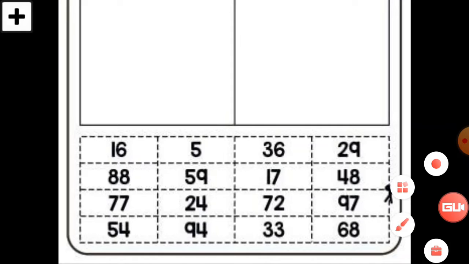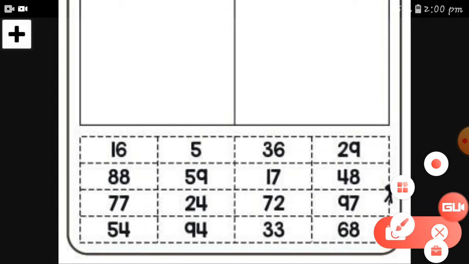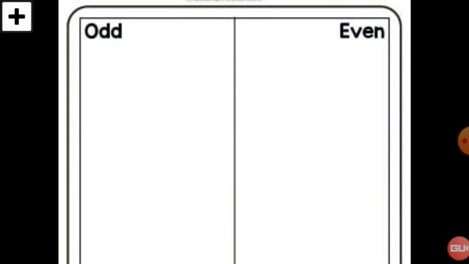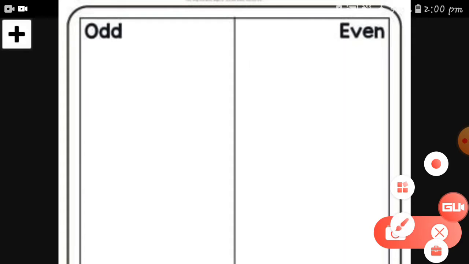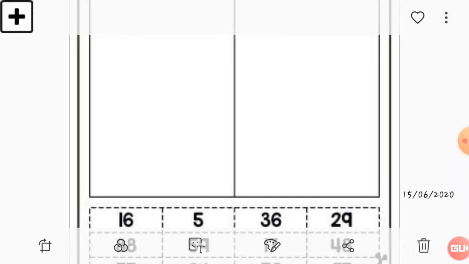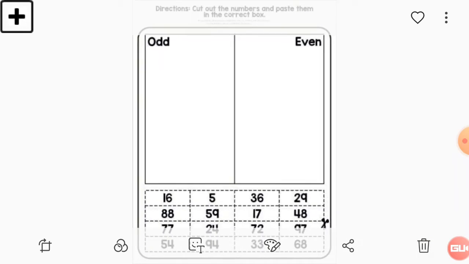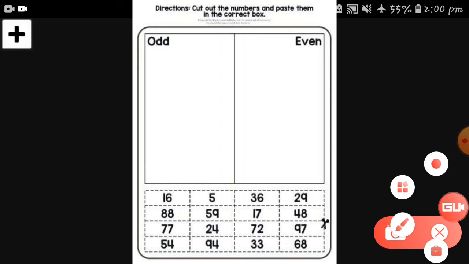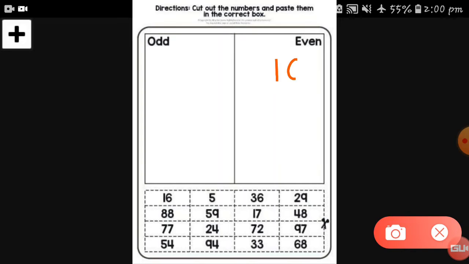So here is the number 16. The first number is 16, so see this 6 is at the ones place, so 6 is an even number, so 16 goes for the even. 16 will go for the even number. See this, you can see it very clearly with the number.